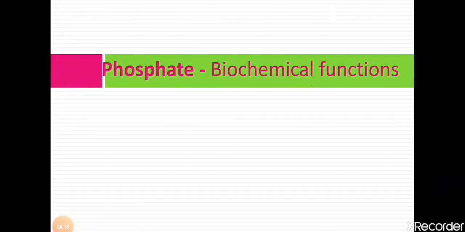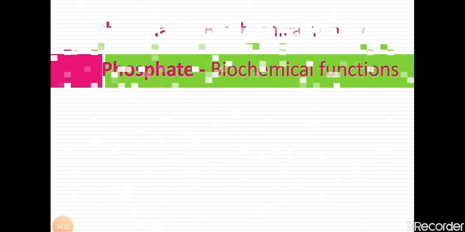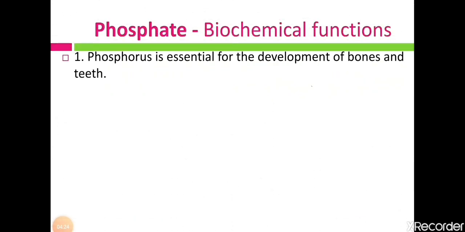Now, biochemical functions of phosphate. So let us see the biochemical functions of this phosphate. That means for which functions of our body this phosphate is required. So phosphorus is essential for the development of bones and teeth. Like calcium, phosphate is also an essential mineral for the development of bones and teeth.